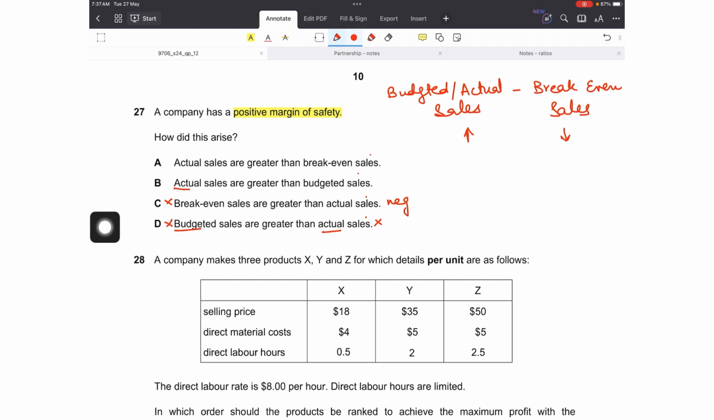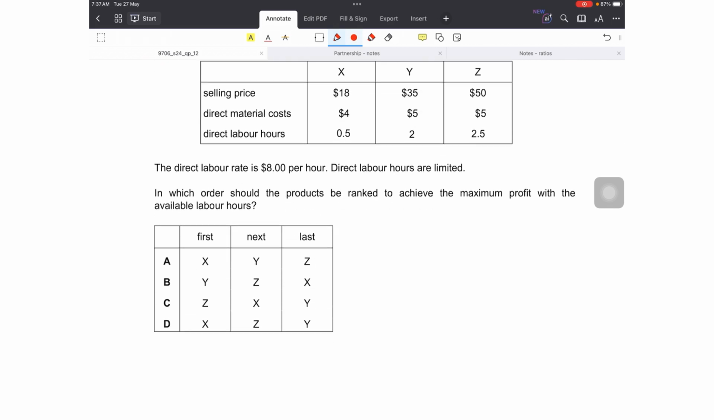Option B is actual sales greater than the budgeted sales. Again, actual is being compared with budgeted. No, we want it to be compared with break-even. So no. A is actual sales greater than the break-even sales. Yes, that is when my margin of safety would be positive.